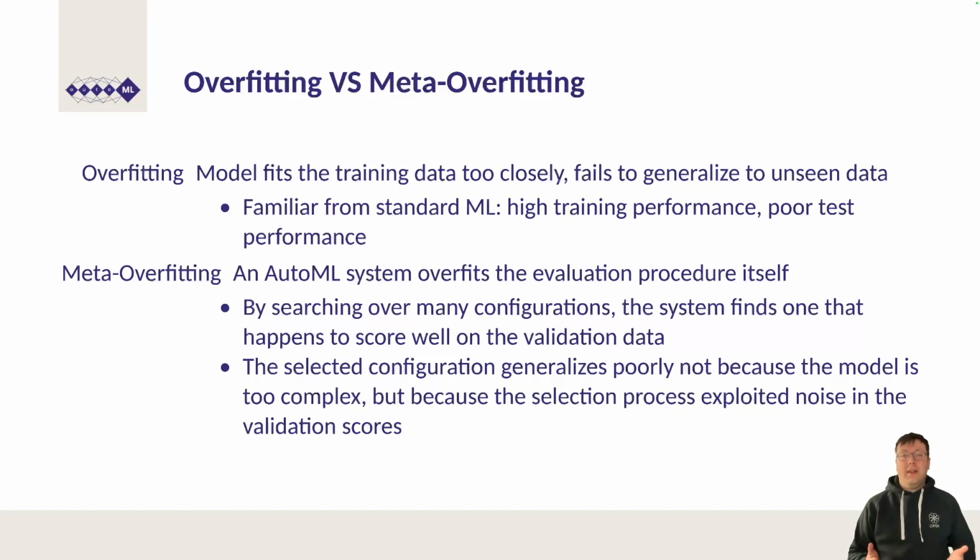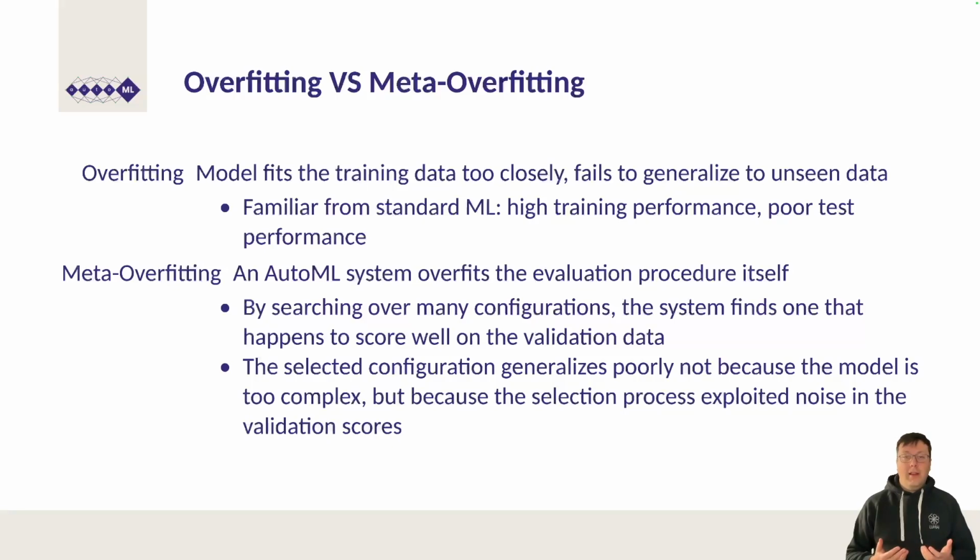Overfitting in the classical sense is a property of a single model. The model has been trained on a dataset and it has fit the dataset so closely, memorizing noise, that it no longer captures the true underlying pattern. You will recognize this from any basic machine learning class. High training performance, but the test performance is poor.